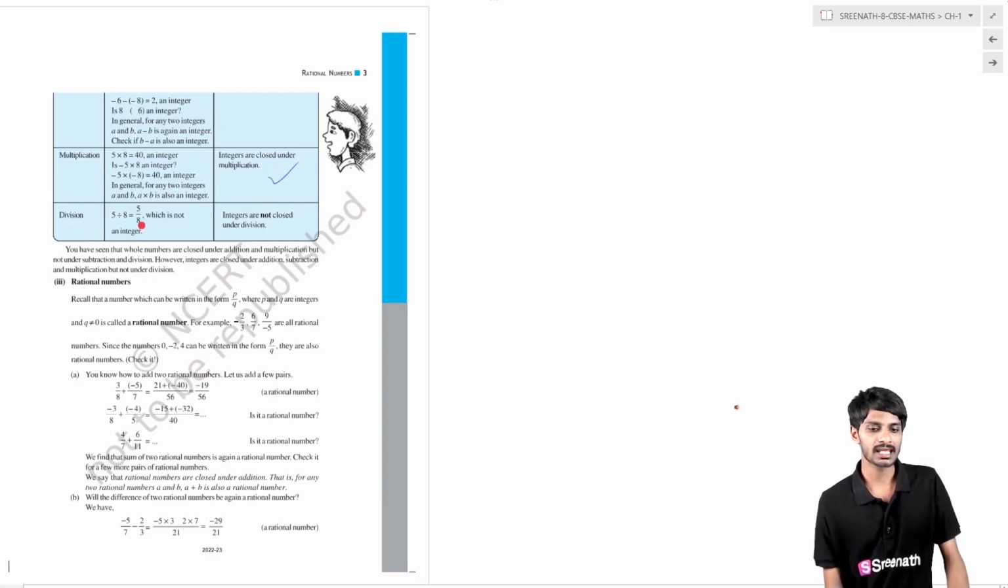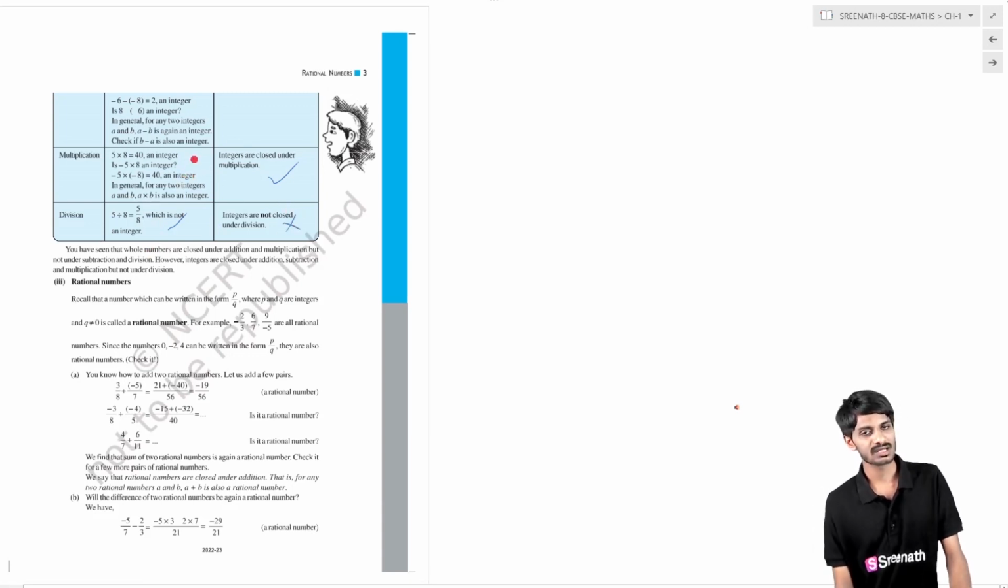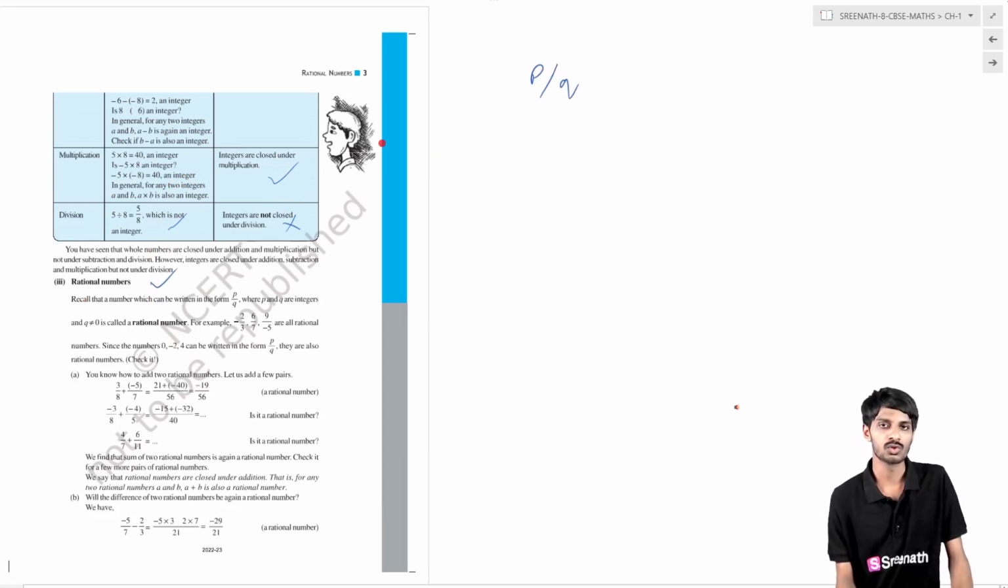In the same way, you are taking two integers under division but you are not getting integers, so it is not closed. Okay, in this way you have completed for whole numbers and integers. Then what about rational numbers? Rational numbers are in the form of p by q. Now we are going to do it for the addition property.